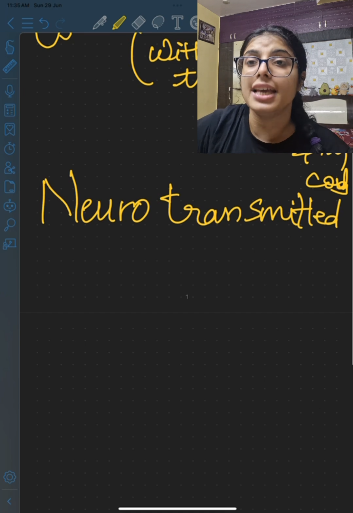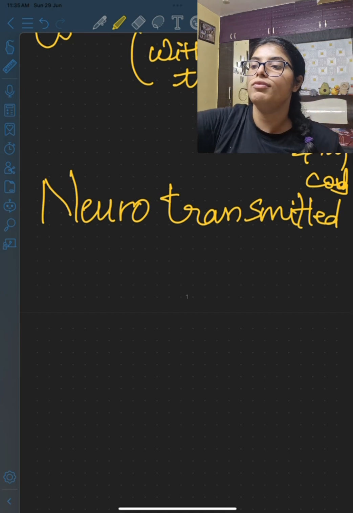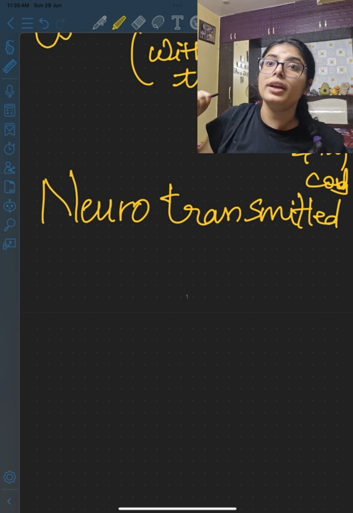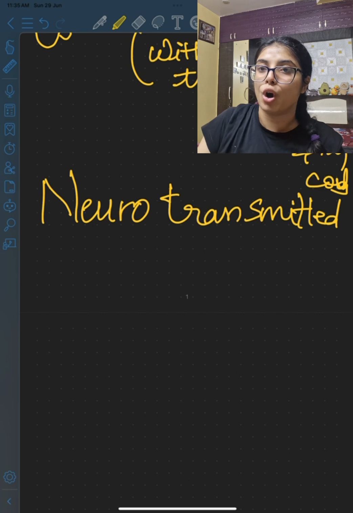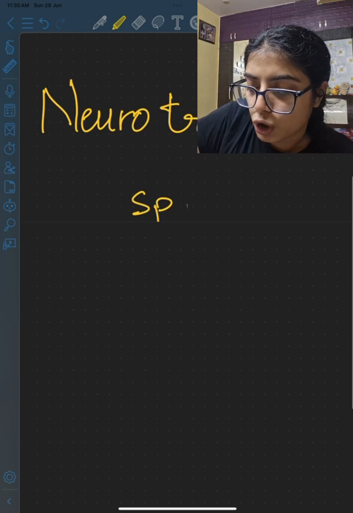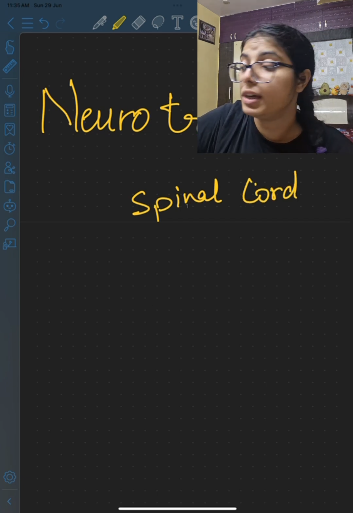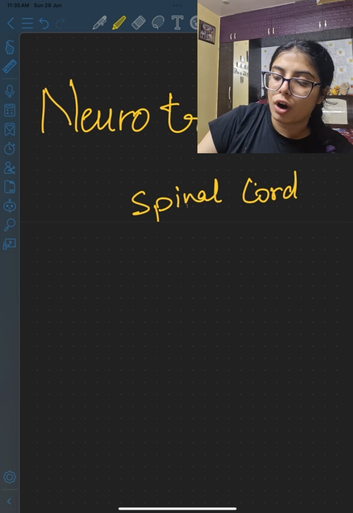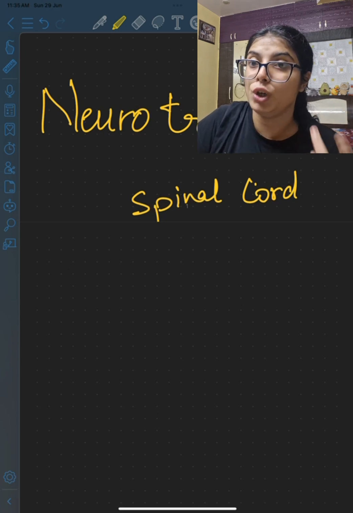For example, in this case, since it is supposed to be a reflex action, you can't think about it, that okay, I've touched a hot glass, I need to put my hand back. You'll have to definitely do it within a fraction of a second to minimize the damage caused. So for that matter, the information will be passed on to the spinal cord, because the spinal cord is the organ which is supposed to be concerned with the reflex actions. Now the spinal cord, once it has interpreted that this has happened, will cause the reflex action to occur.